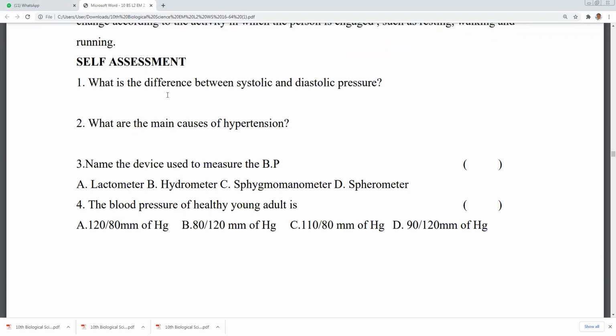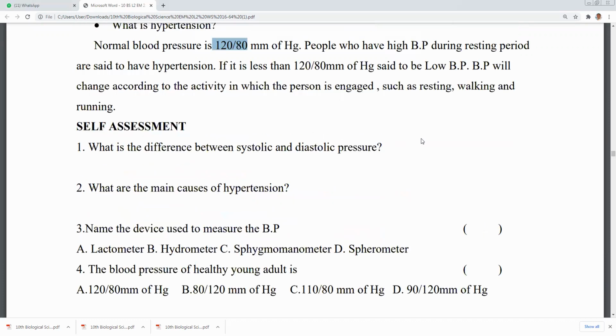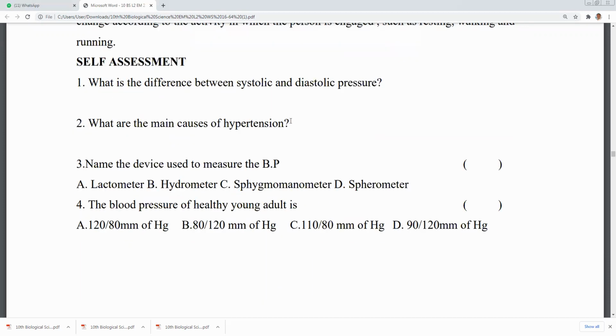Next, what are the main causes of hypertension? Mainly the reasons are stress, strain, walking without resting, and anxiety. All these situations, mental disturbances, lead to hypertension, high BP, it is nothing but that.